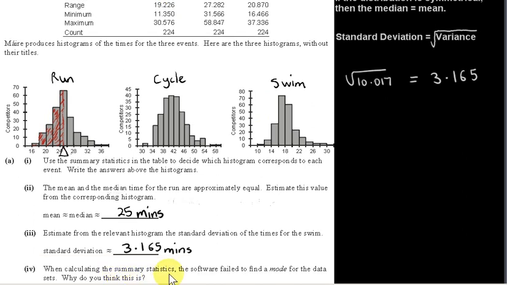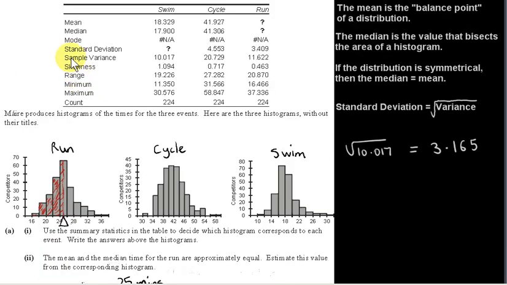When calculating the summary statistics, the software failed to find a mode for the data sets. Why do you think this is? We can see for mode we just have not applicable. The mode is the value that occurs with greatest frequency. Suppose we look at the times for the swim. If there was a mode, it would be a particular time, or maybe more than one time, which occurs more often than other times. But you see, the times for the swim are given to 3 decimal places, just as the times for cycle and run are.